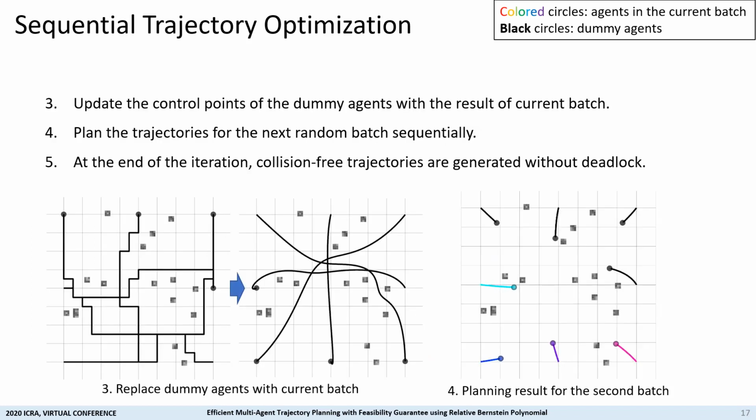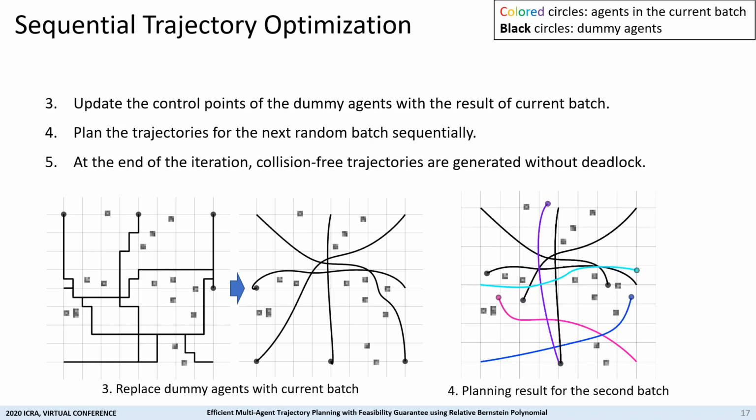Next, we update the control points of dummy agents with the result of the current batch. After that, we plan the trajectories for the next batch sequentially. At the end of the iteration, we can generate collision and deadlock-free trajectories because all the agents are planned to avoid the previous batch. Furthermore, we can prove that there is no optimization failure for every iteration.